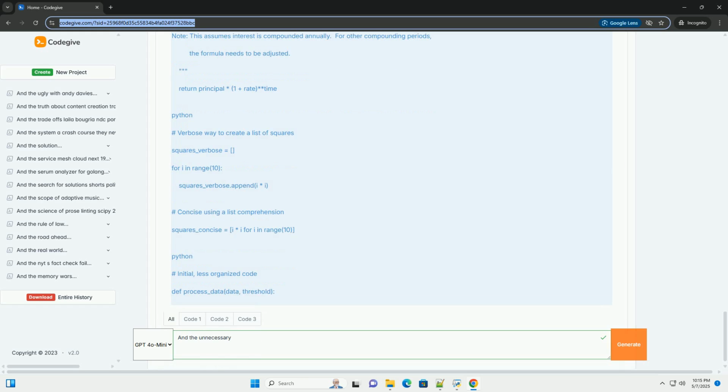Simplifying logic: break down complex expressions into smaller, more manageable steps. Improving readability: rename variables and functions to be more descriptive. Applying design patterns: use established patterns, for example strategy, factory, when appropriate, but only when they actually simplify the code. Breaking down large functions: extract smaller, more focused functions from larger ones. Removing dead code: delete code that is no longer used.